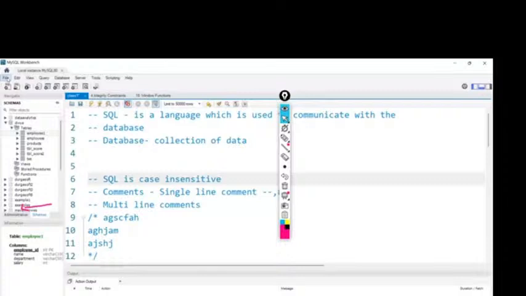This is an icon. In every database, we'll have 4 sections. One is tables, views, stored procedures, functions. Okay. So first we are discussing tables. Moving forward, we'll see views and stored procedures as well.